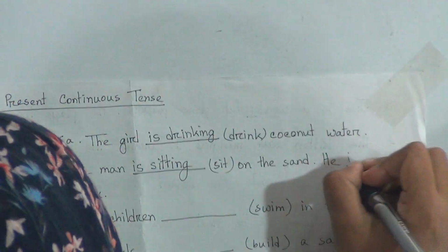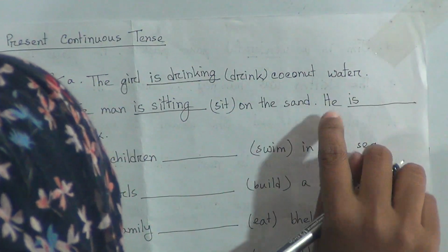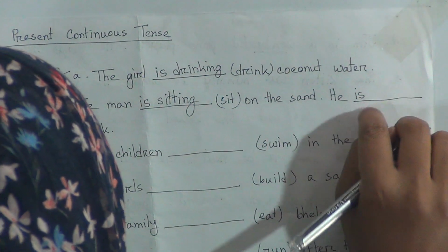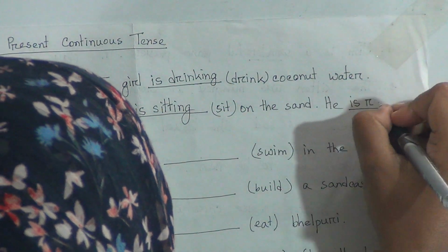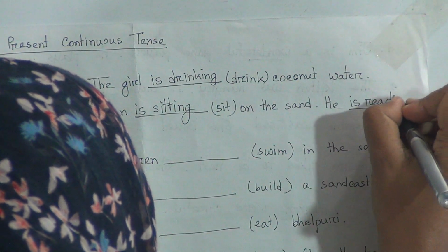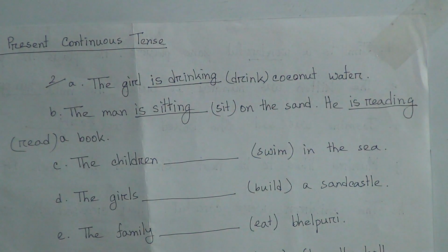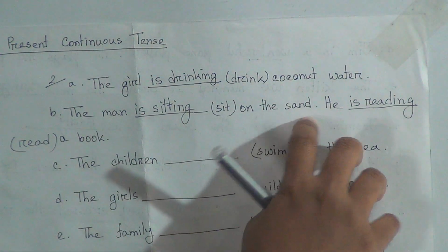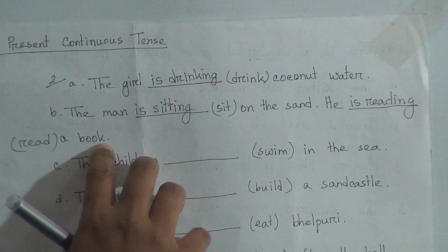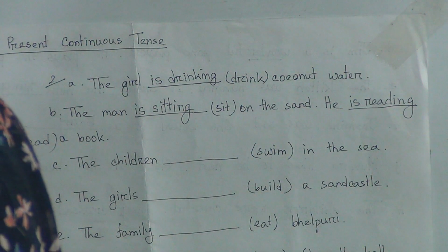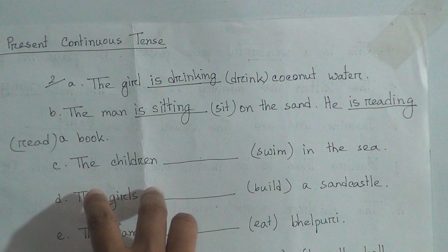He is, again third person singular, then we add is, and read will be reading with ing. The man is sitting on the sand. He is reading a book. That means it's present continuous tense. The man is doing it right now.